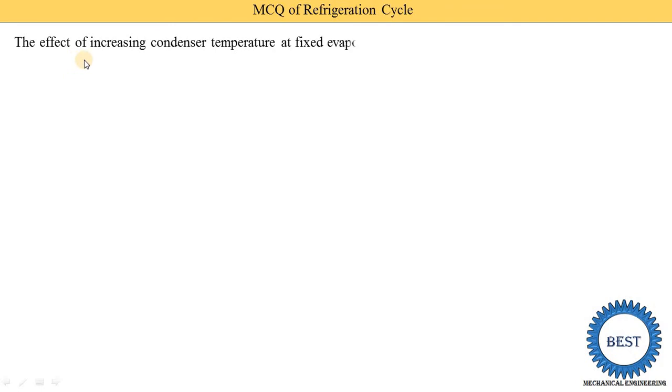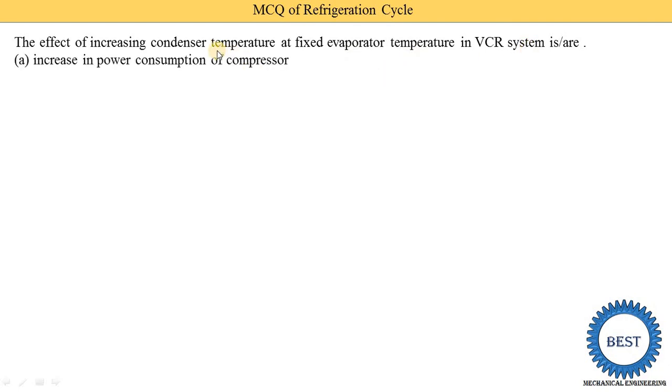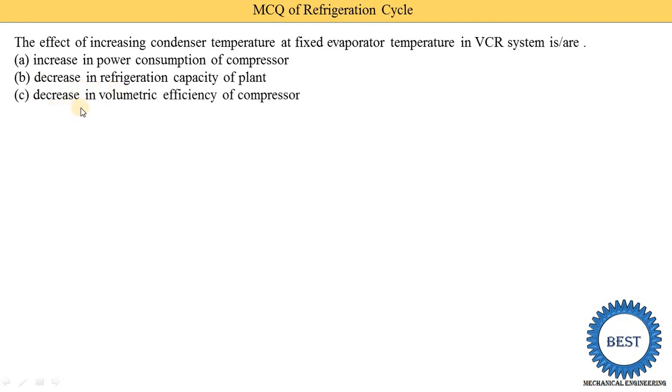The effect of increasing condenser temperature at a fixed evaporator temperature in a VCRS system is, if we increase the condenser temperature, what is the change in power consumption, what is the change in refrigerating effect, and what is the change in volumetric efficiency. Option A is increase in power consumption of compressor. Option B is increase in refrigeration capacity of the plant, then increase in volumetric efficiency of compressor, and all of the above.